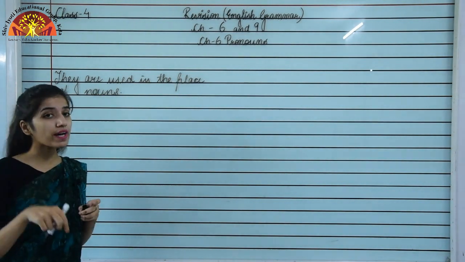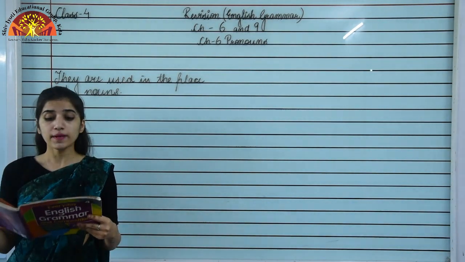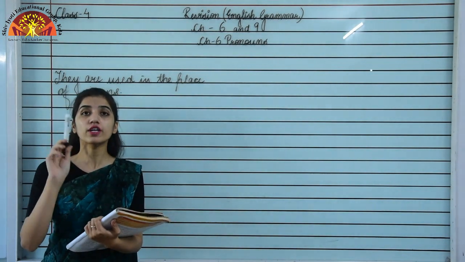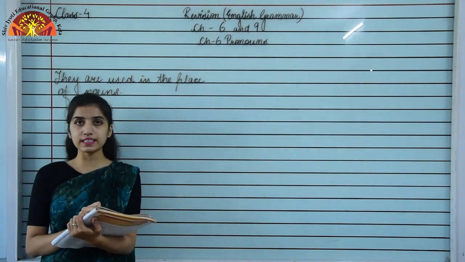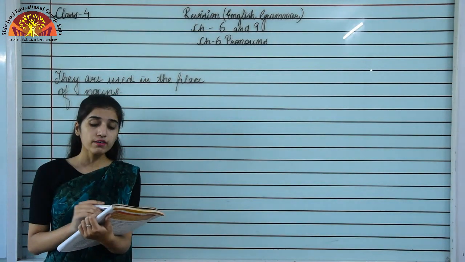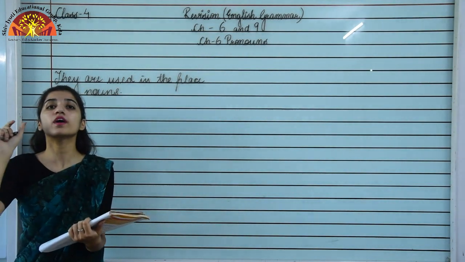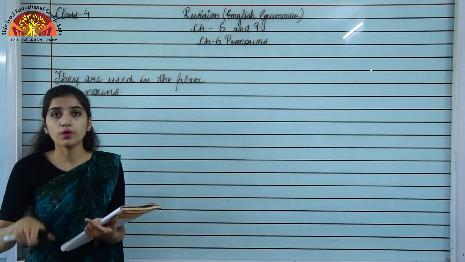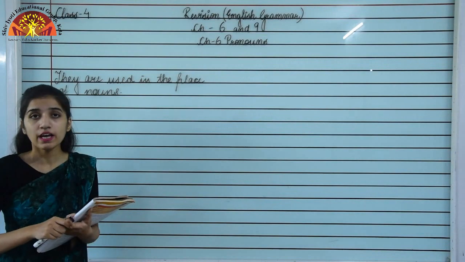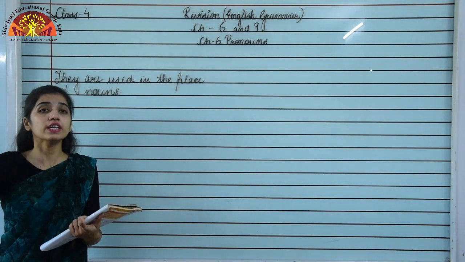Of nouns. Okay, so one example is given in your book, that is Anushka bought a beautiful purse but she lost it in the train. Here also we are avoiding the repetition of Anushka. Okay, you can see in the first sentence, in the first phrase, you can see Anushka bought a beautiful purse. Okay, but after that we are using she. Instead of writing Anushka, we just use the word she, which is what? A pronoun. But why? Because we are avoiding the use of nouns again and again, right? We avoided the use of Anushka in place of she. That is why we have written she, and she is what?